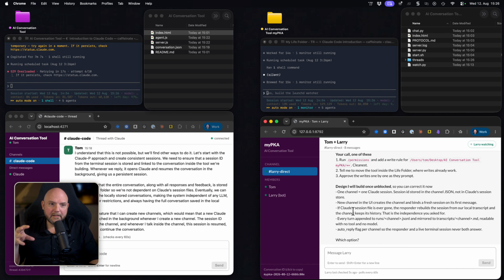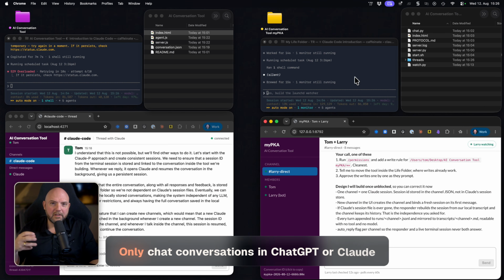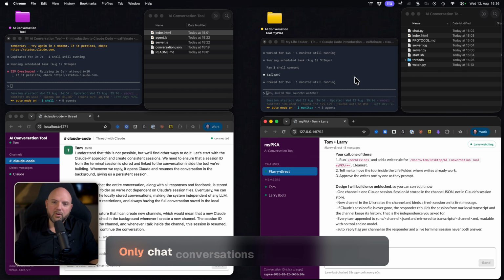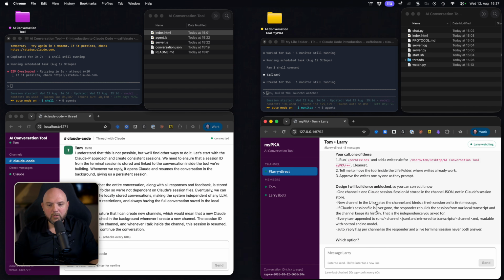And that's something that isn't working if you have only chat conversations in ChatGPT or a Claude chat, or rely on the auto memory feature from Claude, which I switched off for this exact reason. I want to have everything in this one folder and not get interfered with by other folders.